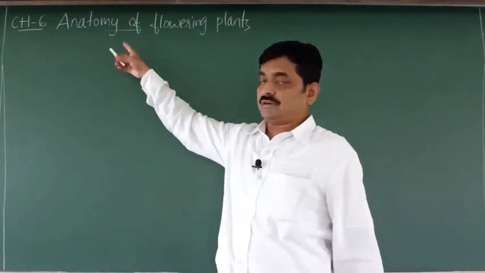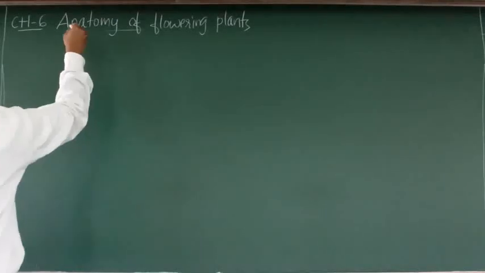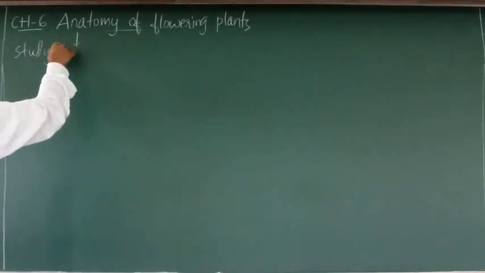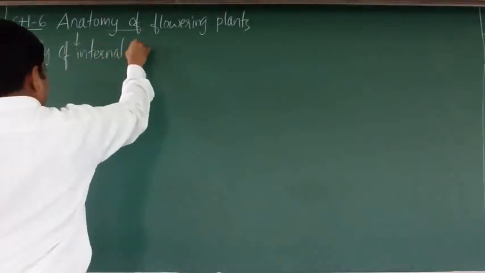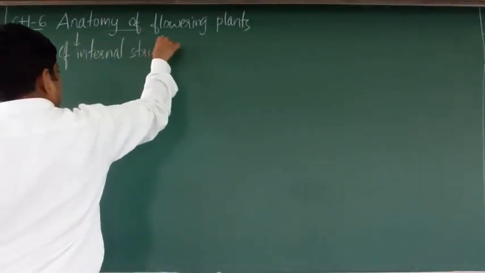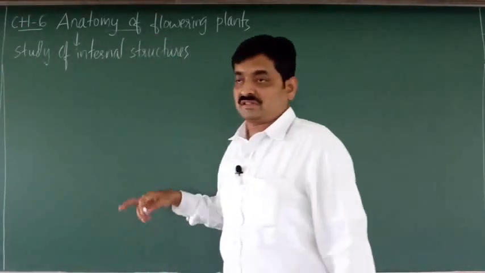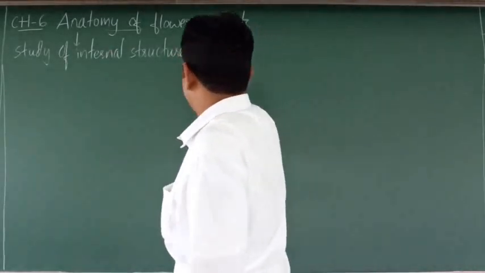The meaning of anatomy. Anatomy is the study of internal structures of plants.